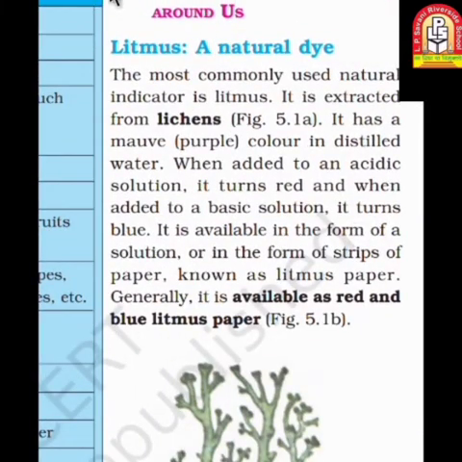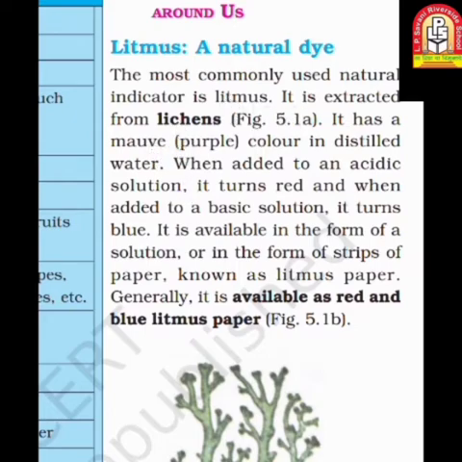Here is topic 5.2, natural indicators around us. The indicator's name suggests that it is going to indicate something to us. Litmus is the first. It is a natural dye. What is litmus? The most commonly used natural indicator is litmus. Maybe you have seen it, and if you have not, then I will show you inside our science laboratory. It is extracted from lichens.